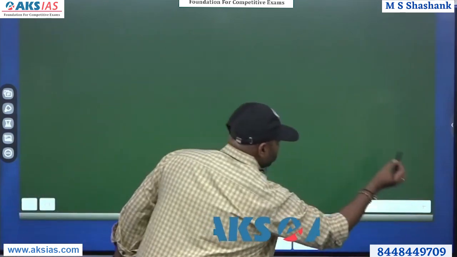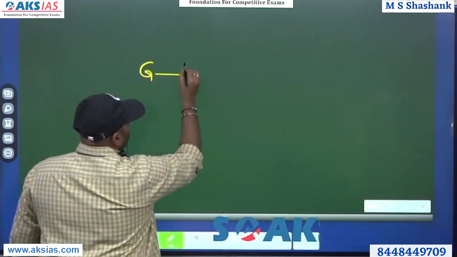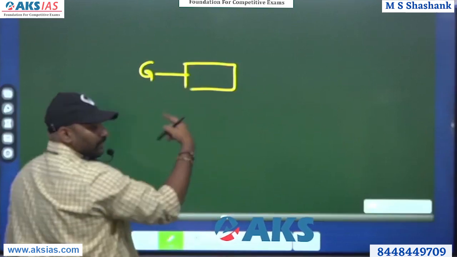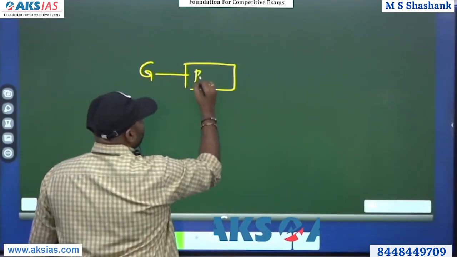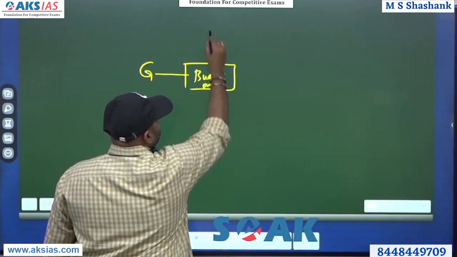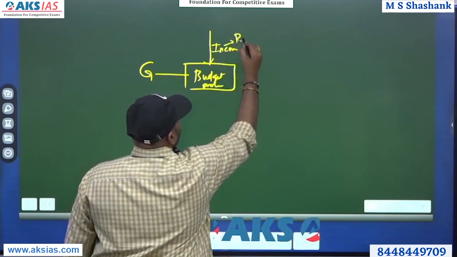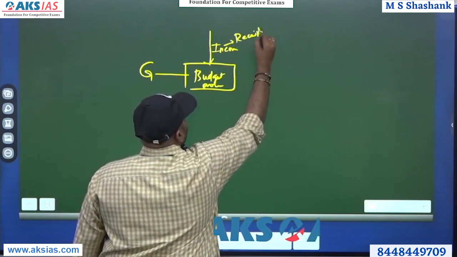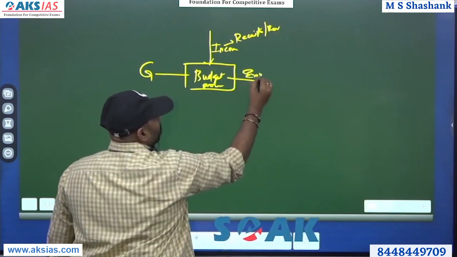Let's say the government is there, and when it has to get or spend money, there is a budgetary process which it has to follow. Again, there is income, which is nothing but your receipts or revenue, and the regular expenditure which you have to do.